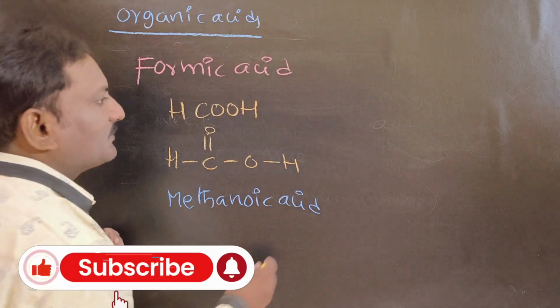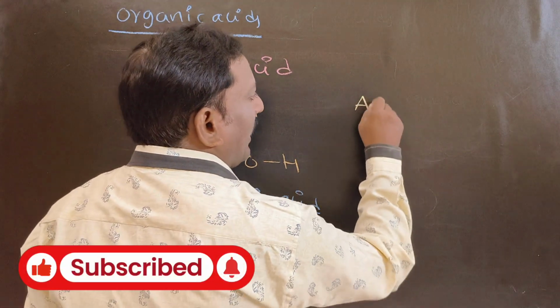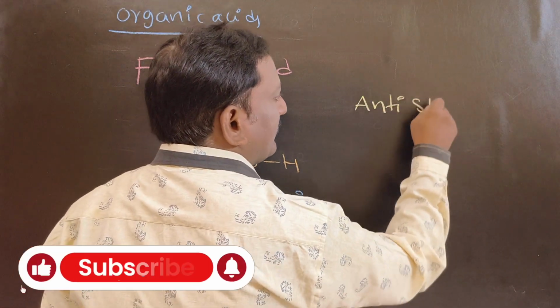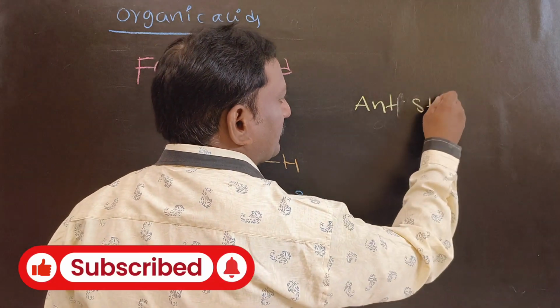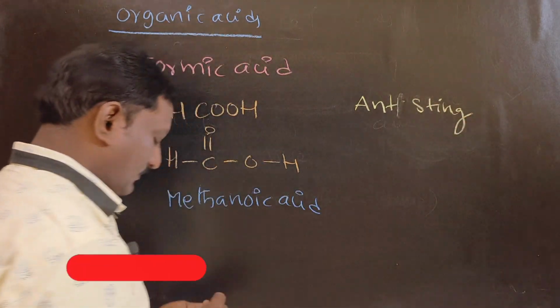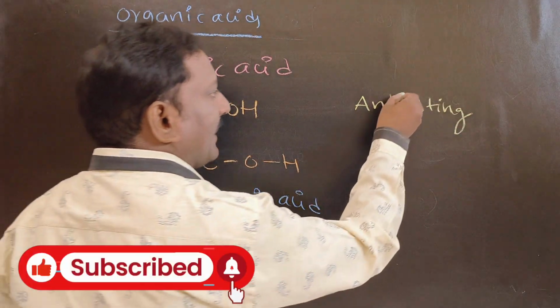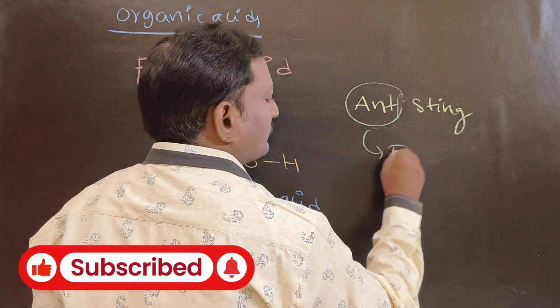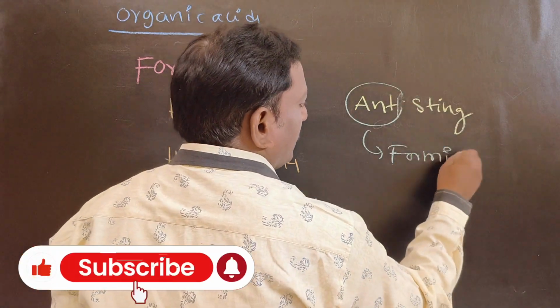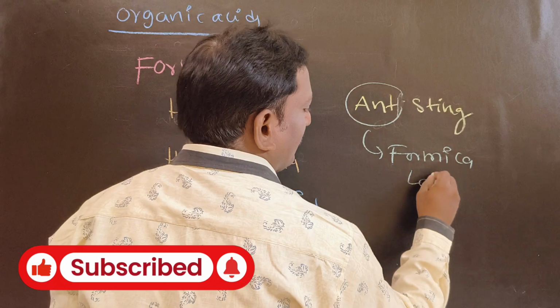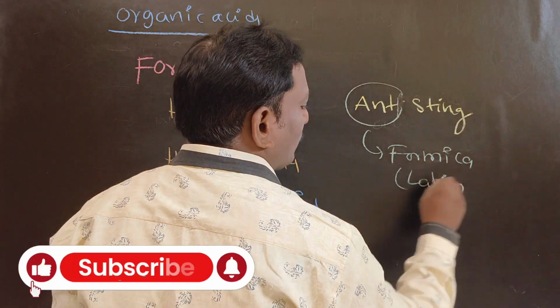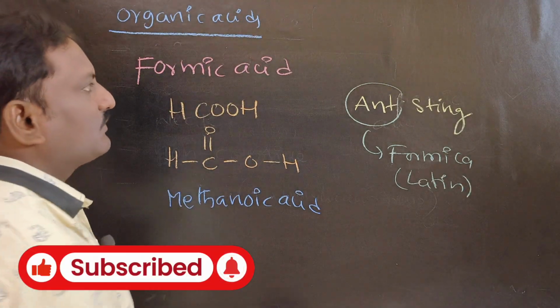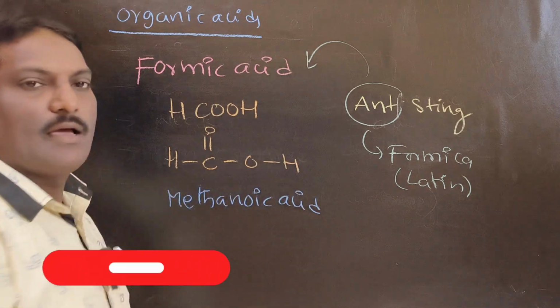Methanoic acid is present in ant sting. Ant in Latin is called formica, so that's why it is considered formic acid.